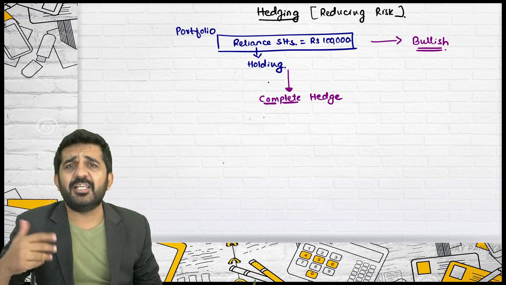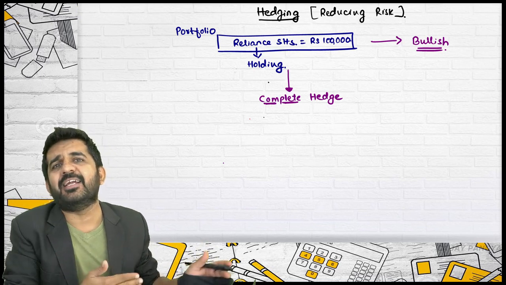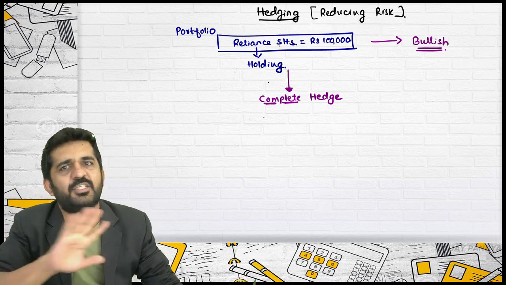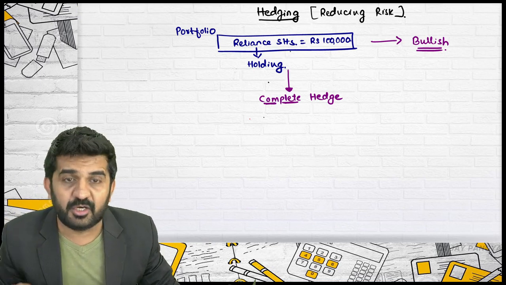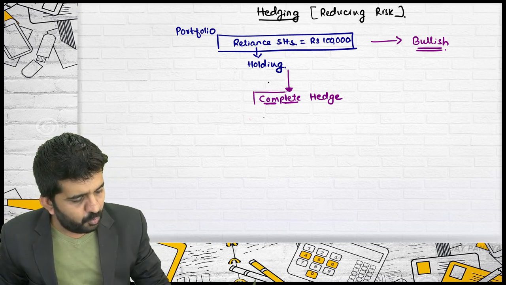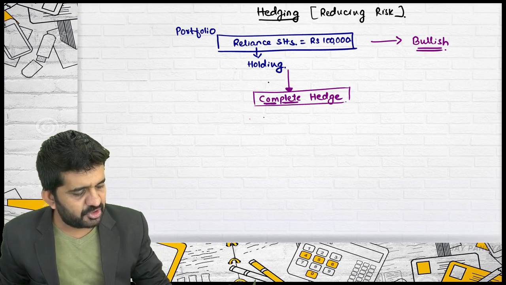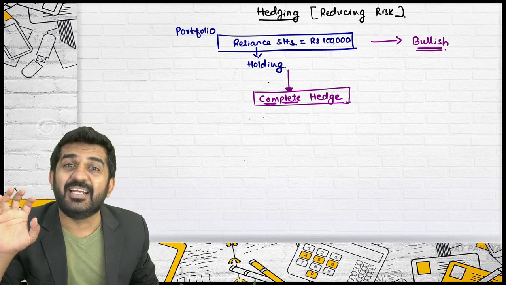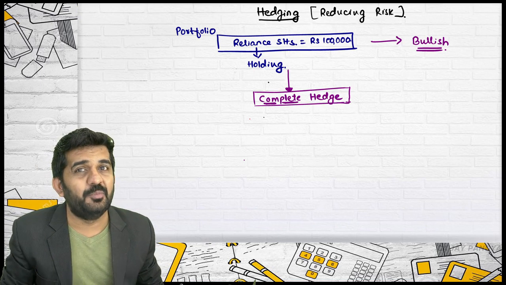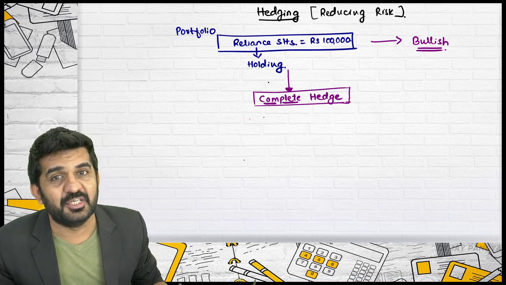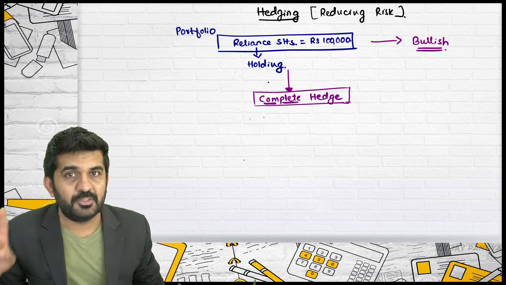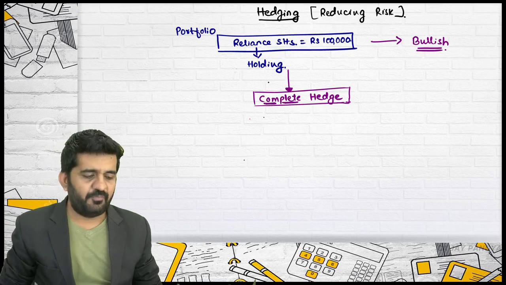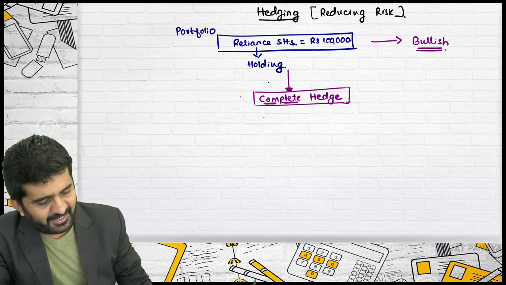So hedge cannot be done permanently. If you want a permanent hedge, you should sell your Reliance today. Then it is a permanent hedge. Now if the price decreases, you are not at risk. But you want to hold the Reliance, and on the other hand you want a complete hedge. Sir, can we do partial hedging? Yes. But right now I am doing a complete hedge. What is a complete hedge? Believe me, even if the price of Reliance decreases, I will not be at a loss. But if the price of Reliance increases, I will not be at a profit either. Try to understand how to do a complete hedge.